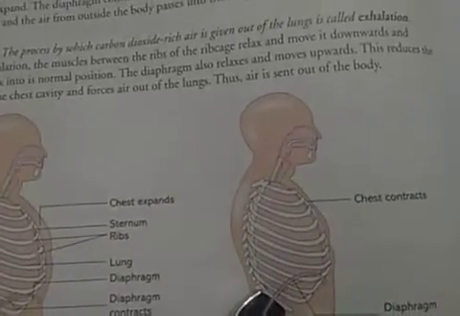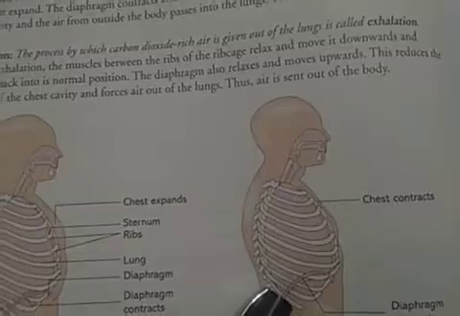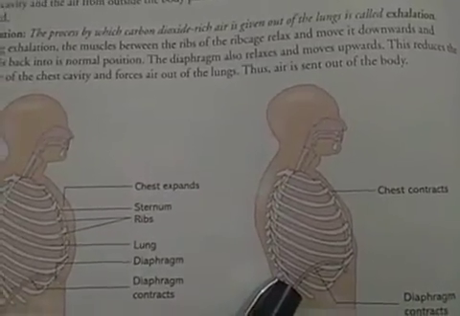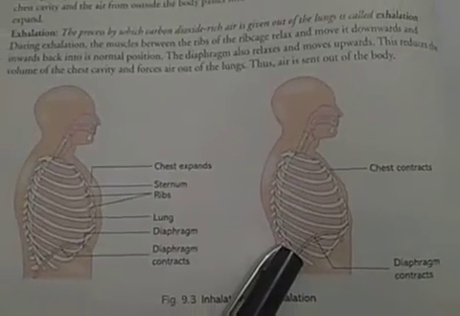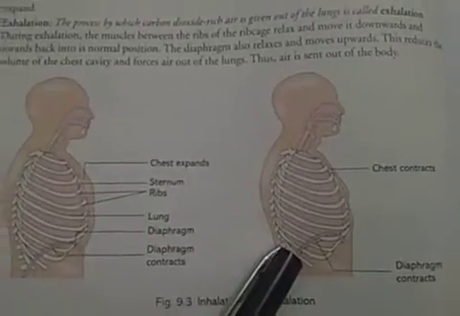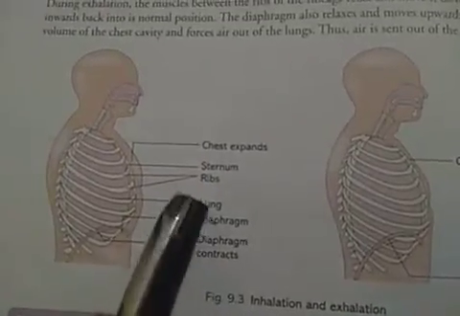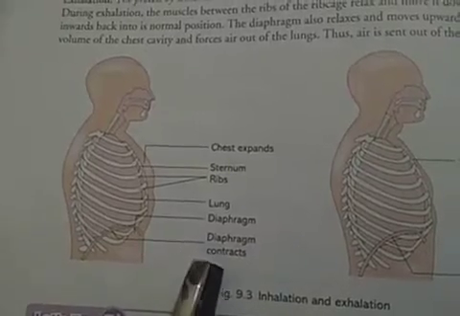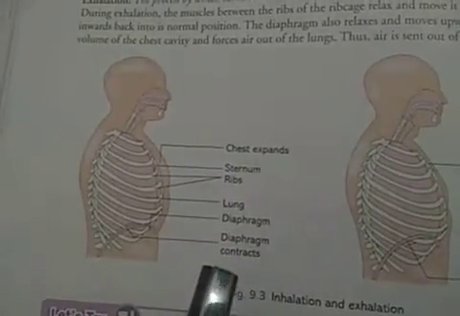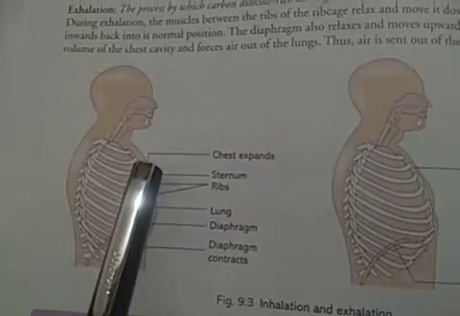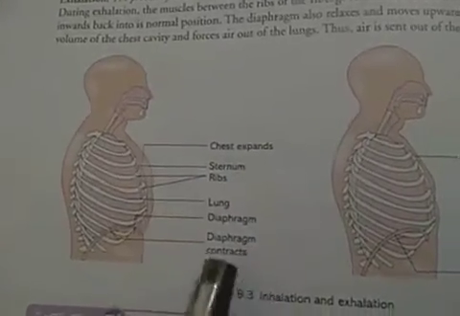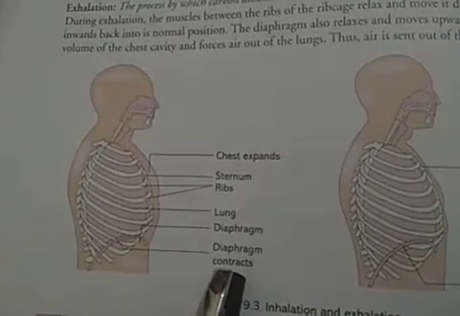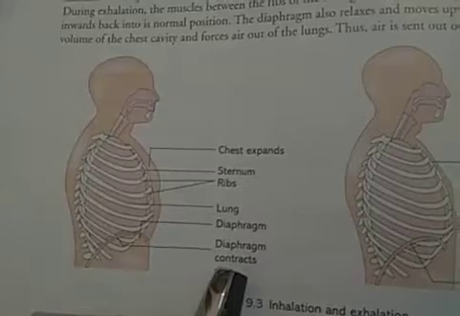Here, there is shrinkage or contraction of the chest, which results in shortening of the thoracic cavity and is responsible for moving out the carbon dioxide. As it is shown here, when the chest expands, there is contraction of the muscle of the diaphragm. So, during inhalation, the chest expands to increase the thoracic volume and the diaphragm contracts, because diaphragm contraction is necessary for the expansion of the chest.